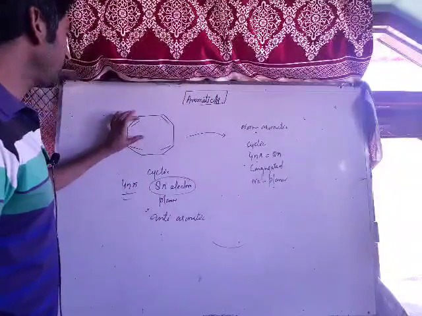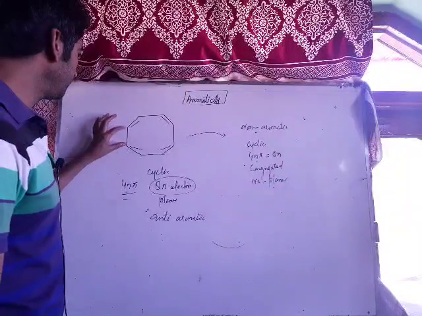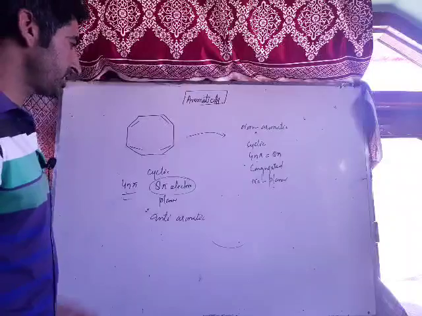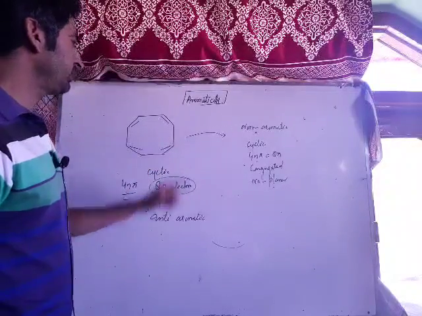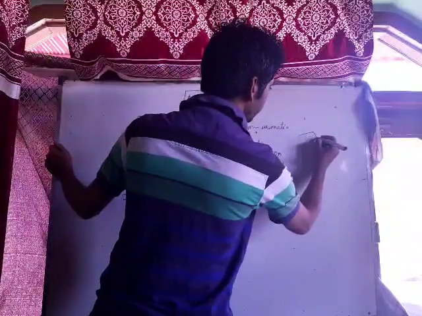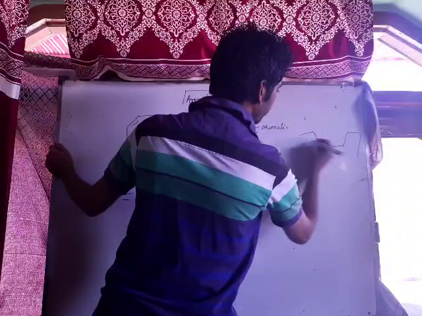As I told you, up to 7-membered rings, all the molecules are planar, but the number of carbon atoms in this case is 8. Now, why is it not planar? Because this compound actually exists in the form of a tub shape. The shape of the compound is actually this.